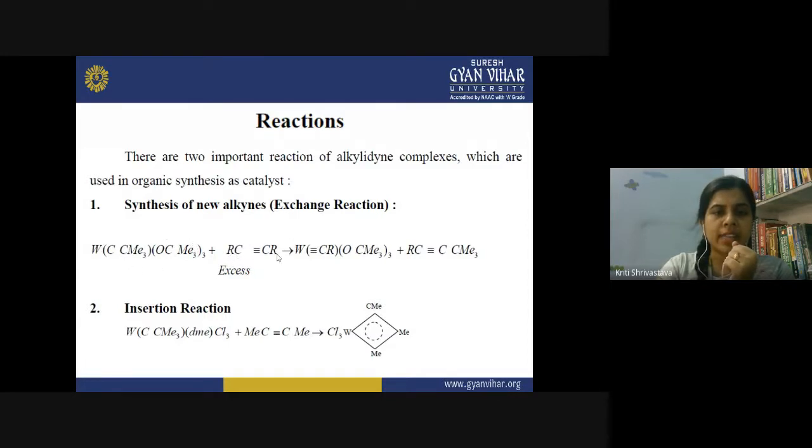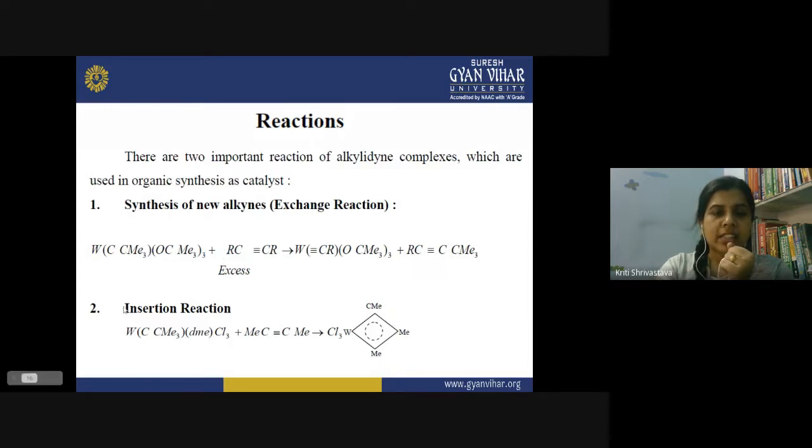When it reacts with acetylene in excess, you get an alkylidine complex formed, and this CMe3 group, this tertiary butyl group, gets attached over the acetylene. So you can prepare alkynes of desired substituent from this method. This is a simple exchange reaction. One of the ligands is exchanged here with the ligand of the acetylene.